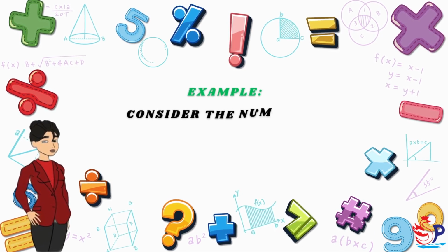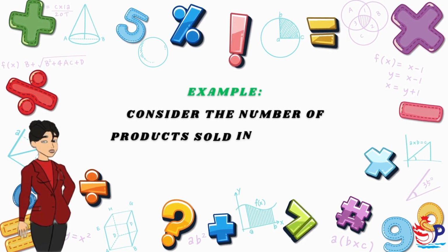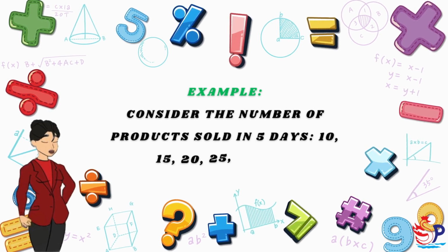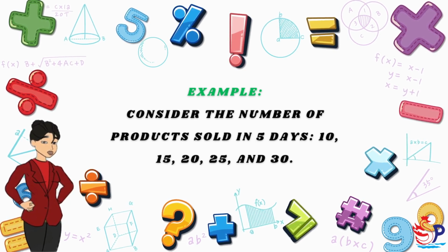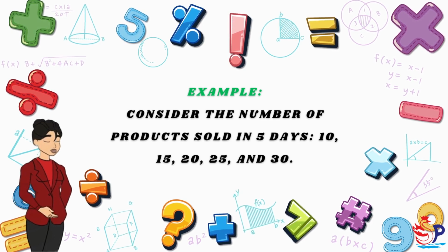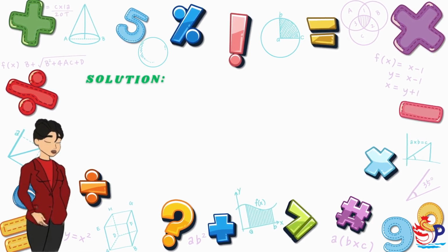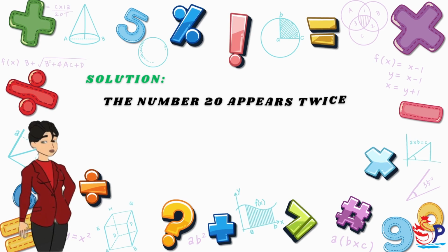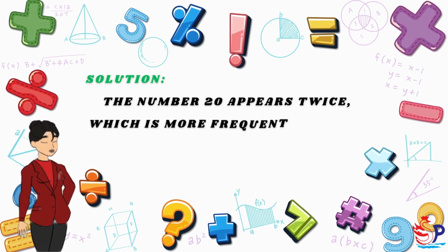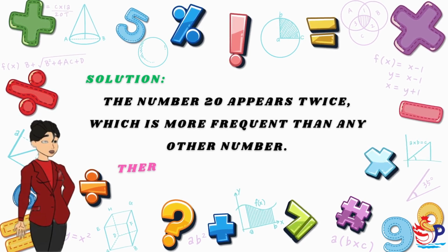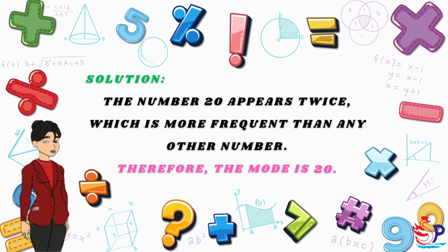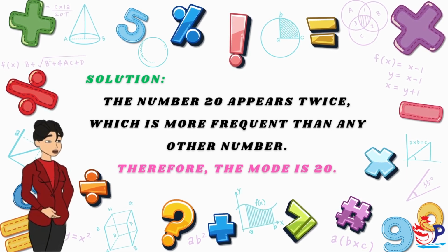Example. Consider the number of products sold in 5 days: 10, 15, 20, 25, and 30. Solution. The number 20 appears twice, which is more frequent than any other number. Therefore, the mode is 20.